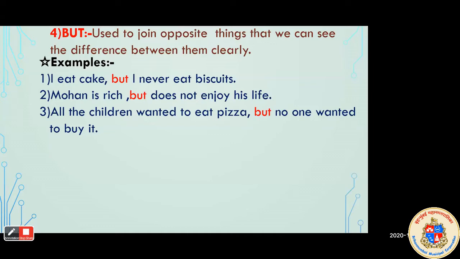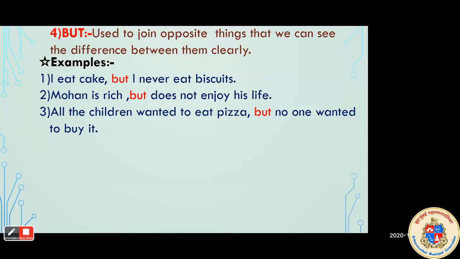In the third sentence, all the children wanted to eat pizza, but no one wanted to buy it. Here also two opposite things are given. In the first part, the sentence is saying all the children like pizza. All the children wanted to eat pizza.